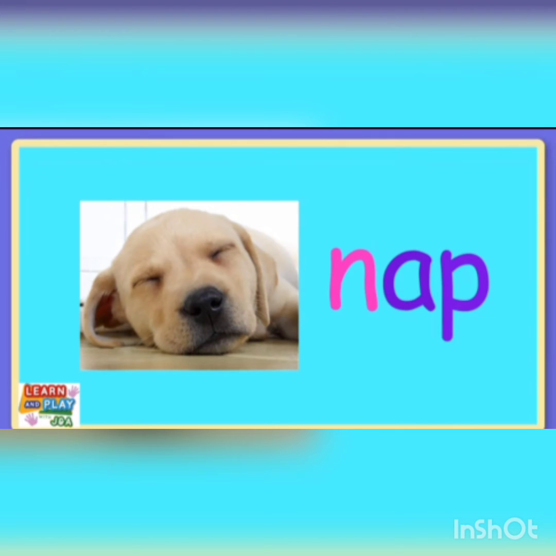Next word is nap. NAP, nap. N-app, nap. Nap means a short sleep during the daytime. You can see in this picture a dog is taking a nap.